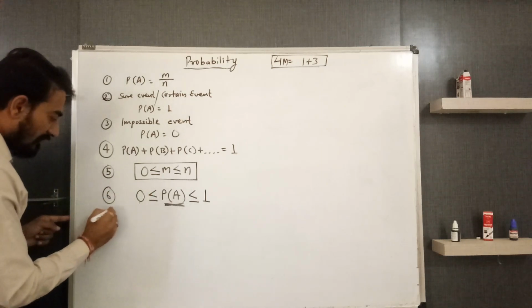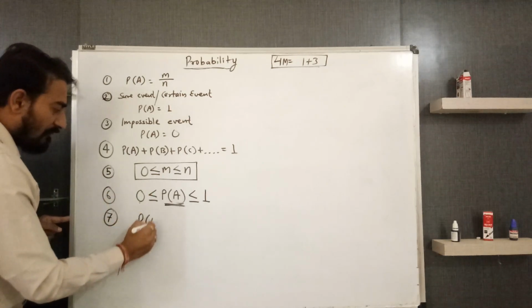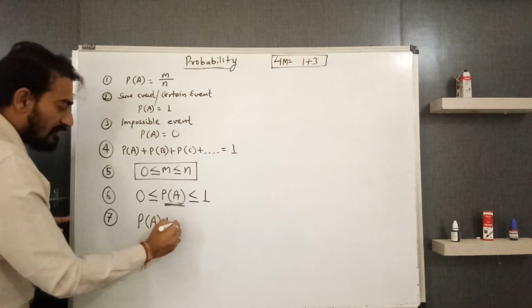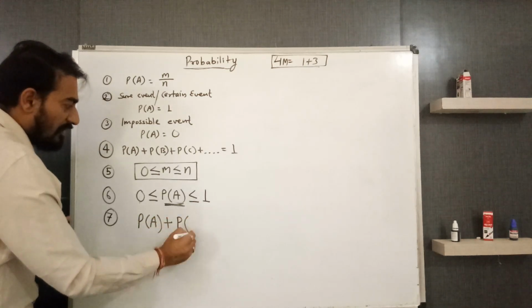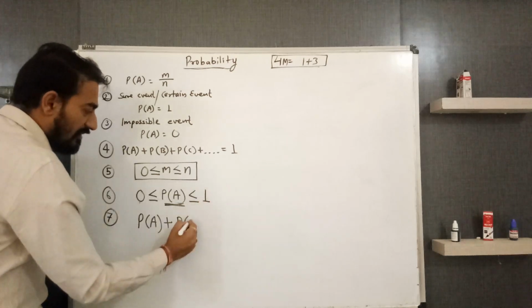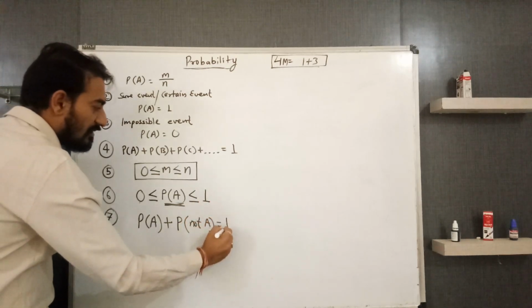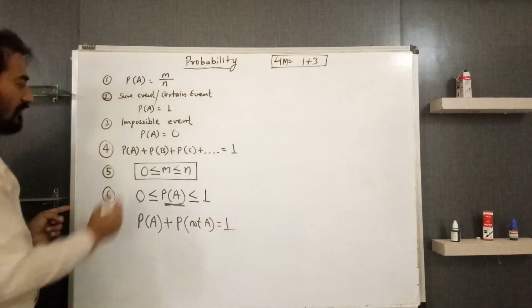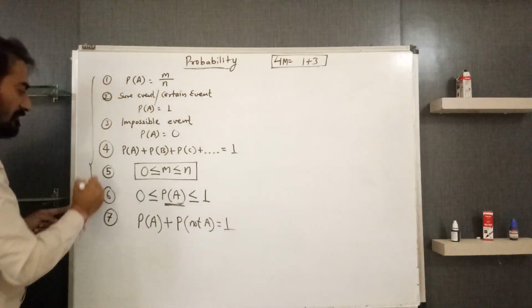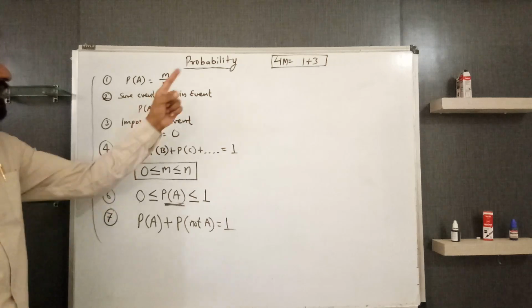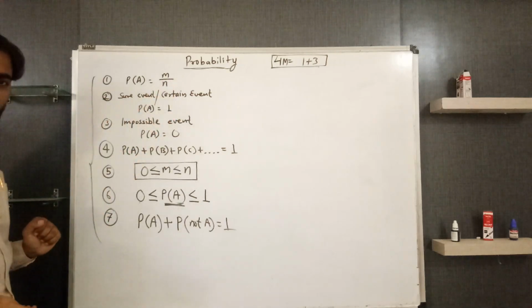Next, 7, the sum of the probability of an event A and the probability of the negation of that event, not A, is also 1. From this, a question carrying 1 mark can be asked in the board exam.